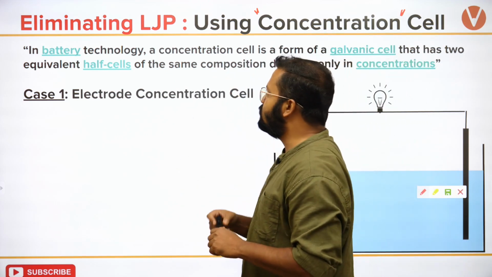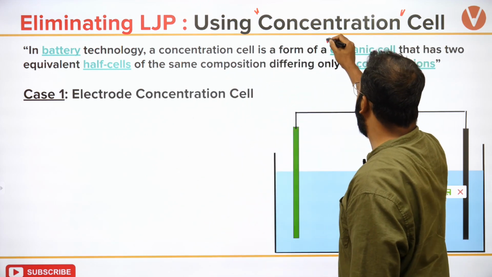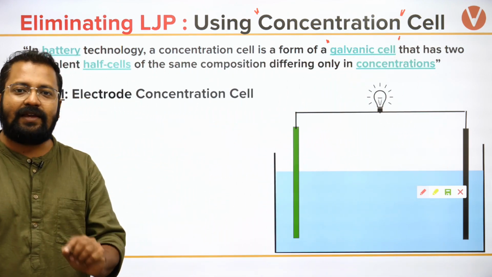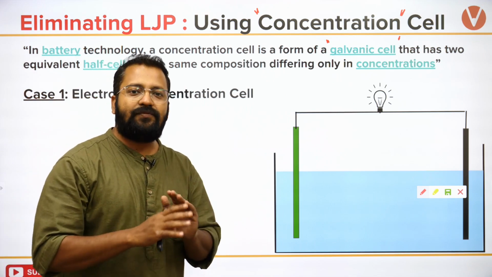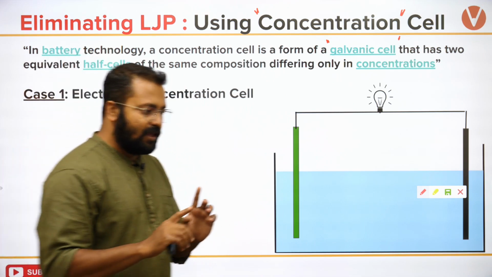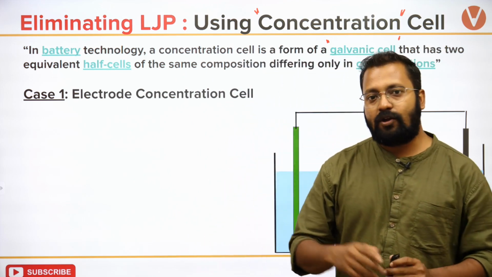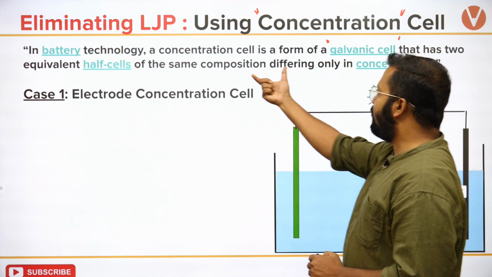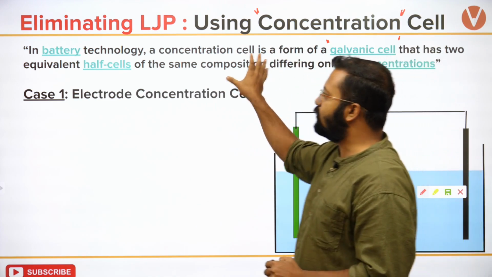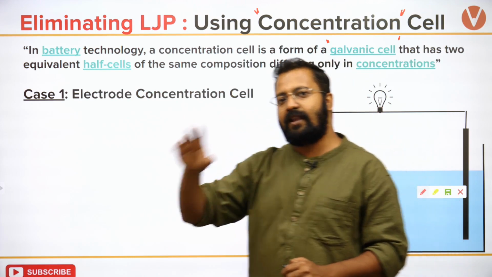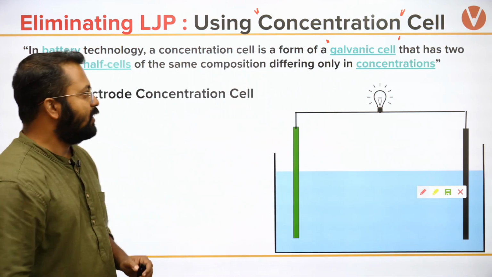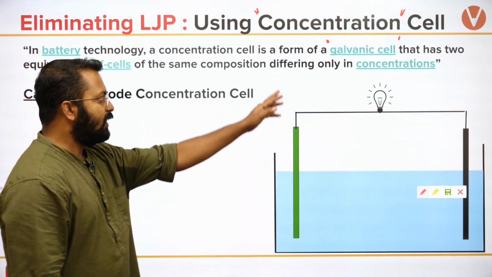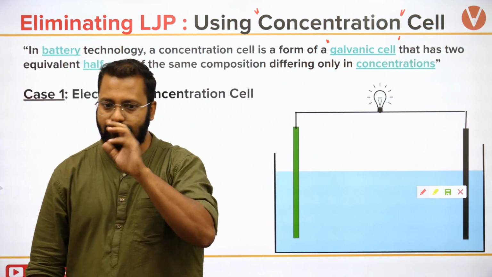So in a battery technology, a concentration cell is a form of a galvanic cell that has two equivalent half cells which only differ in concentration. उनमें difference सिर्फ concentration का रहता है, क्योंकि we know that change in concentration can also change the EMF. So if I change the concentration keeping the composition same, the cell will still work. Okay. So it's a form of a galvanic cell in which two equivalent half cells are present. They are differing only in concentration. Clear?